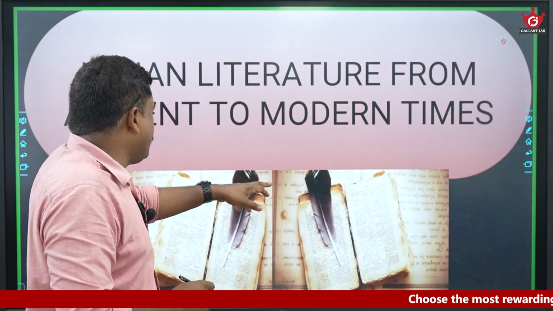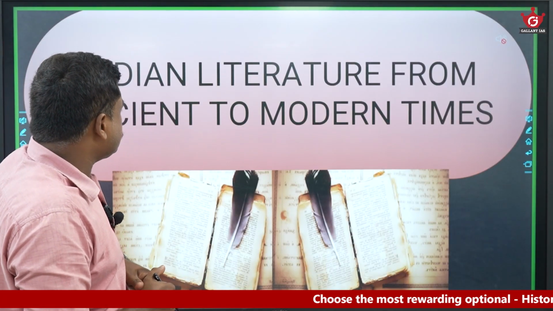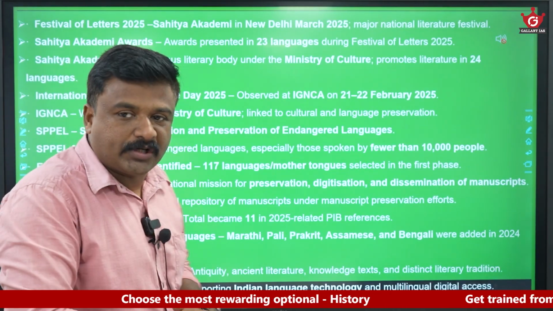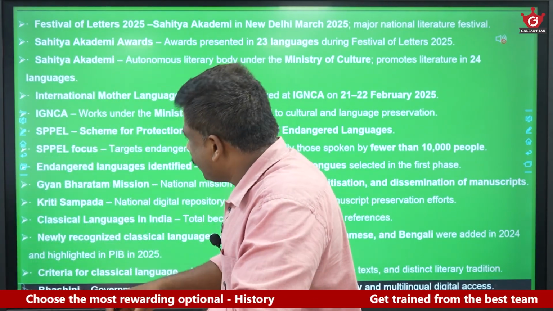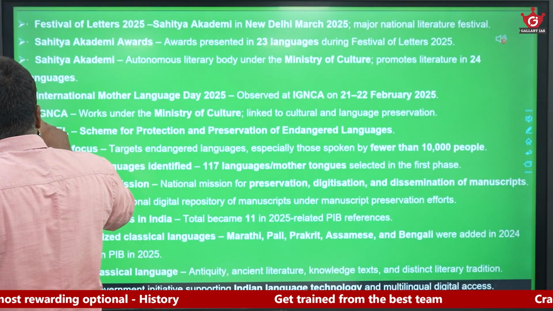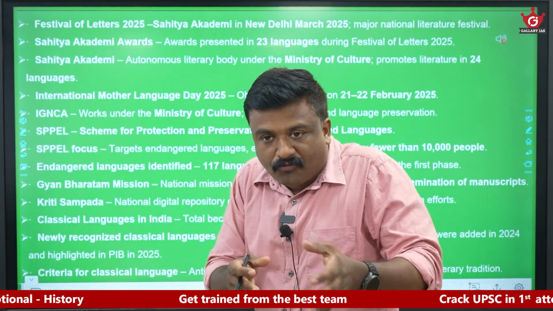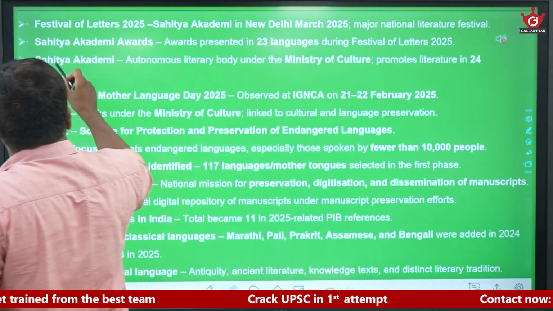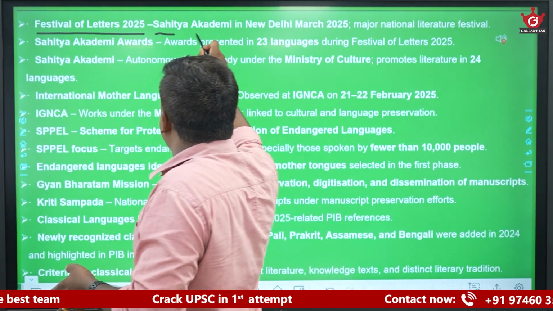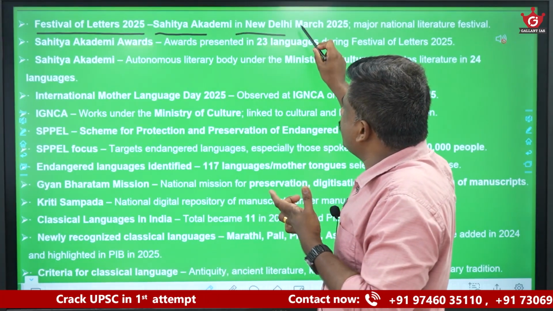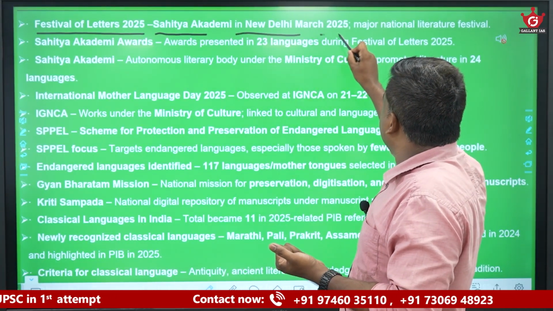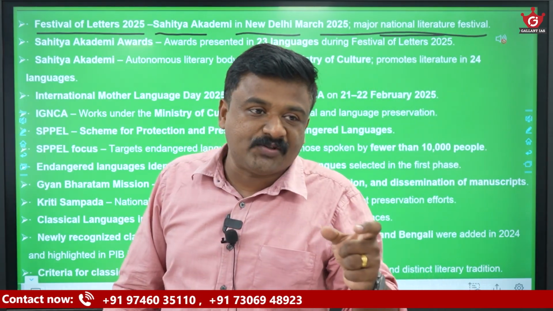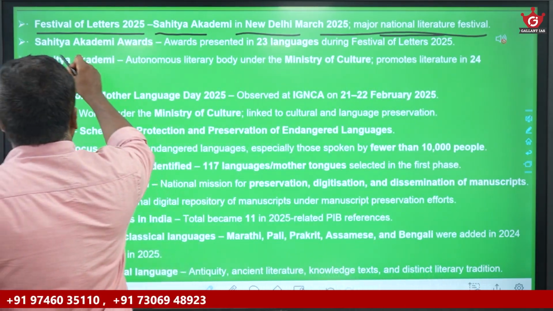Moving on to the current affairs, which you have to notice this year. Recently in Delhi, okay, now this is clear to you. So some current events related to language and literature you have to take care of for this upcoming Prelims 2026. See, Festival of Letters recently held in Delhi. Festival of Letters 2025, organized by Sahitya Akademi. It was in Delhi and it was a major national literature festival.